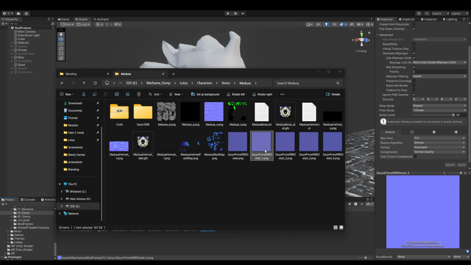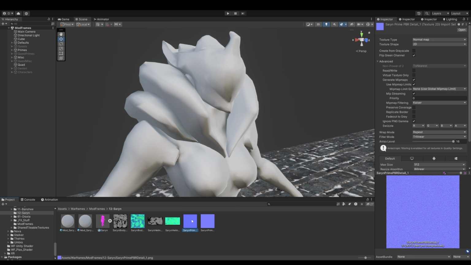So the core thing to take away from this is that you want to import all of the detail normals that are being used that we assigned in Blender. And for Saren specifically, her secondary and primary details are the same, so I deleted them, and I'm just going to reuse the one texture. That way we only have to call up one texture instead of 4 when 3 of the 4 are the same. And then her 4th texture is unique, so we are keeping that.